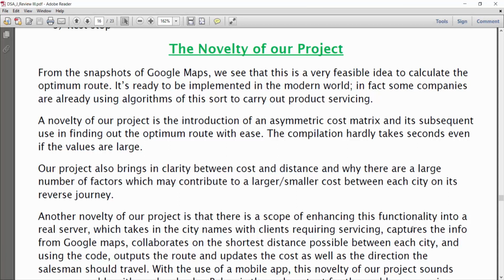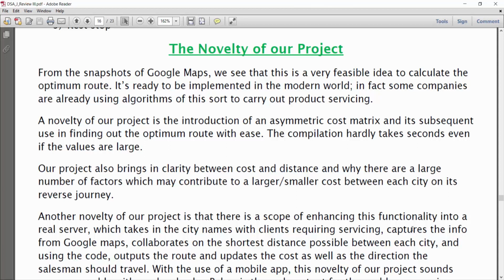Another novelty of our project is that there is scope of enhancing this functionality into a real server, which takes in the city names with clients requiring servicing. Our project also handles a real-time scenario, like we used Google Maps to check our project. So basically we studied dynamic programming using the Held-Karp algorithm for the traveling salesman problem.